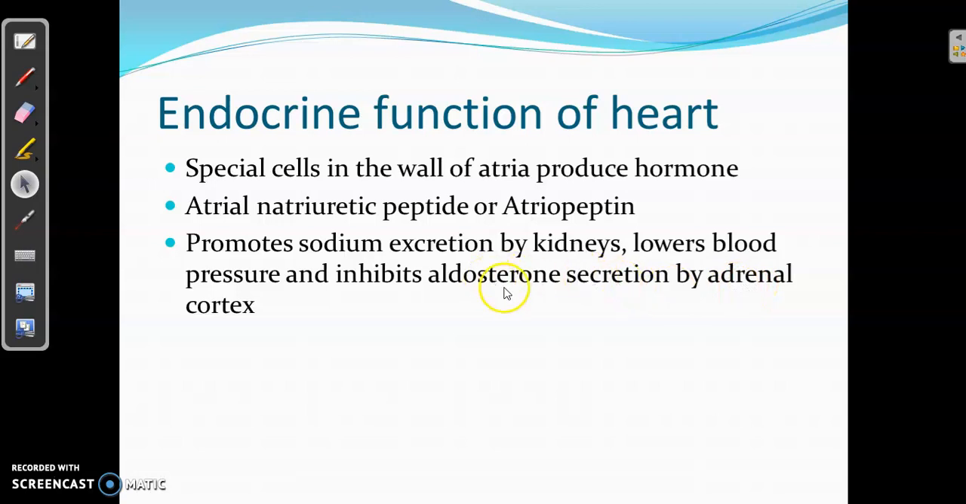You know that aldosterone is the hormone produced by the adrenal cortex, and it is concerned with the reabsorption of sodium ions. So when an excess amount of sodium is retained in the blood, it will affect the heartbeat, and in order to save the heart, the excess sodium ions are to be excreted. So that is the function of atriopeptin. Atriopeptin causes the excretion of excess sodium ions by the kidneys, and it inhibits the secretion of aldosterone by the adrenal cortex. So these two hormones, aldosterone and atriopeptin, are antagonistic in function.